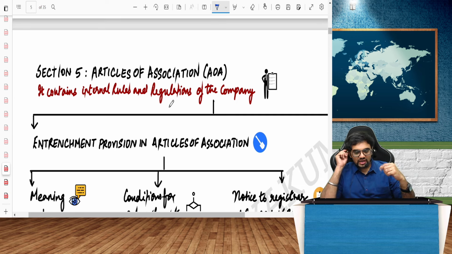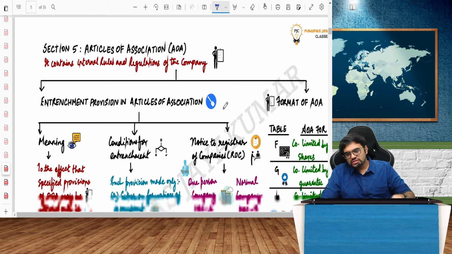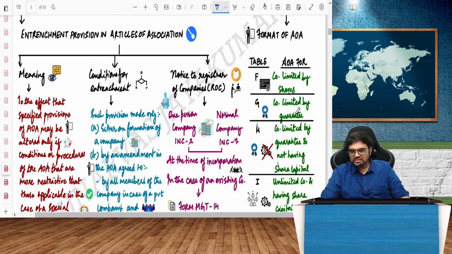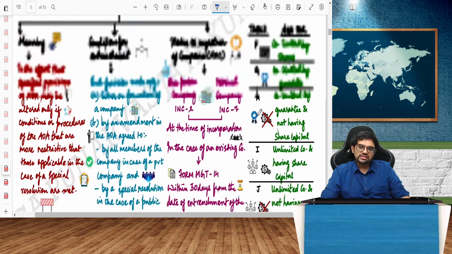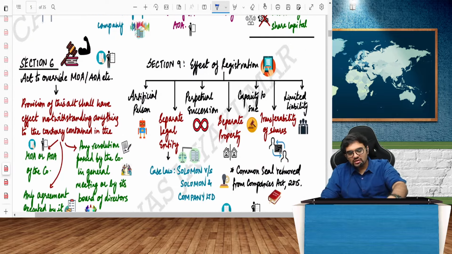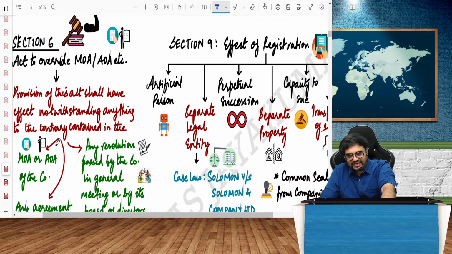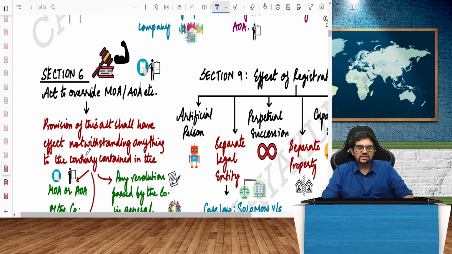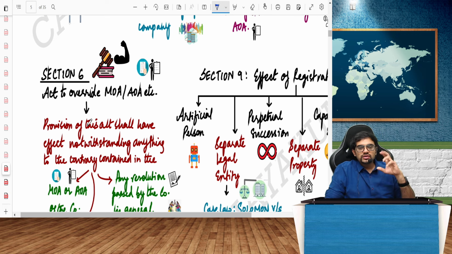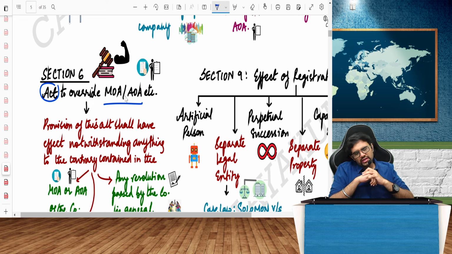Articles of Association. Yes, Articles of Association, we have AOA provisions, and the format, as I told you, is there in F, G, H, I, J. These are the entire formats of the Articles of Association. What will override what? Will the Act override the MOA, or will the MOA and AOA override the Act? It is an important question that generally people ask. Who will override whom? So very interesting to know that the Act always overrides the MOA or AOA.